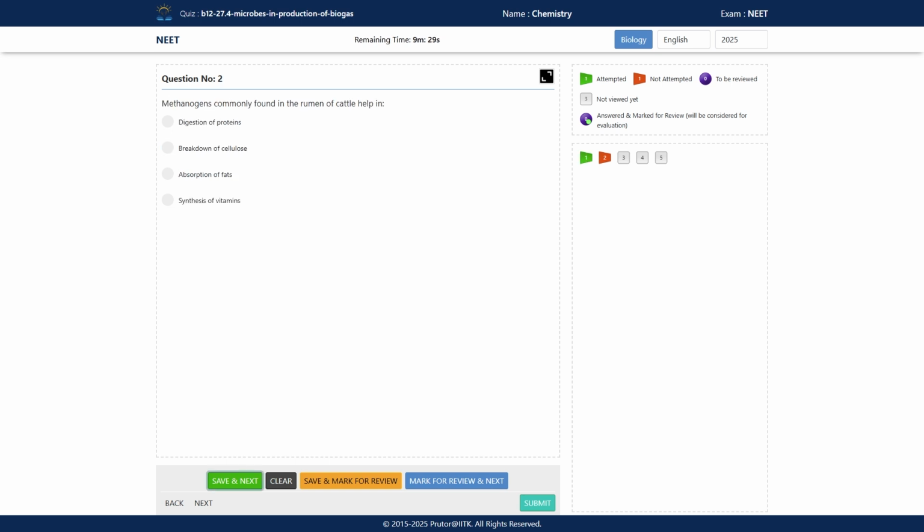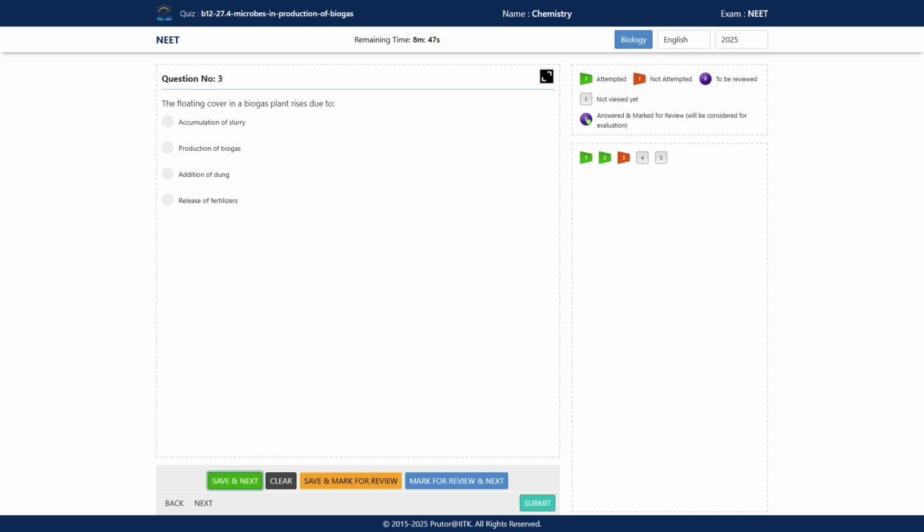Next, methanogens commonly found in the rumen of cattle help in digestion of proteins, breakdown of cellulose, absorption of fat, or synthesis of vitamins. What is the correct answer? Option B, breakdown of cellulose, is the correct answer. These methanogens break down cellulose, and the cattle obtain nutrients by breaking down the cellulose, and in this process biogas is also produced. Methane is produced, which is a major component of biogas.